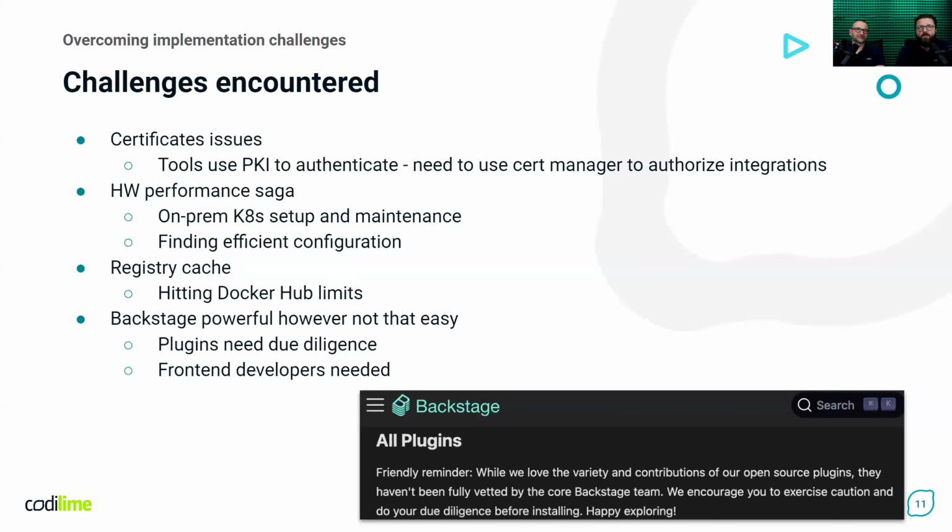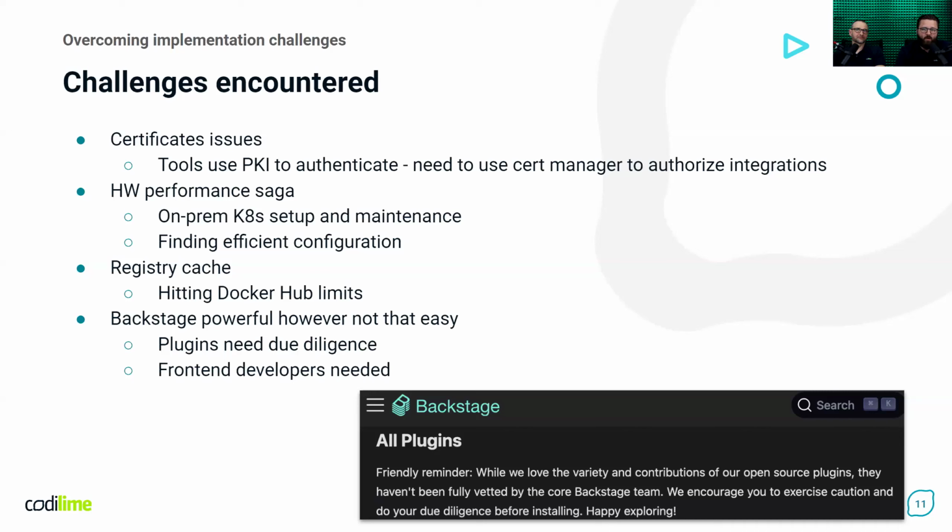Yeah, so the first challenge we encountered was a problem with certificates, when we wanted to integrate Harbor with GitLab and with Backstage. The integrations require an encrypted communication channel supporting TLS. So we needed to have a cert manager installed within our backbone cluster.